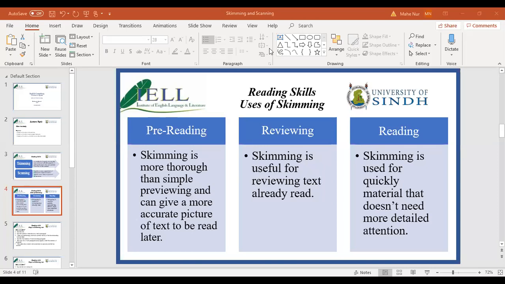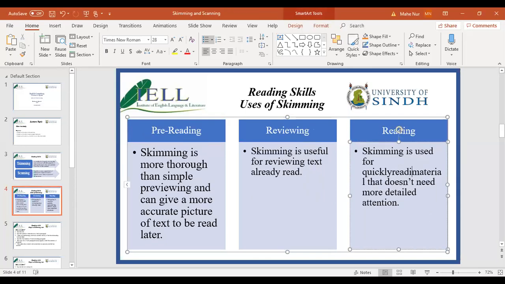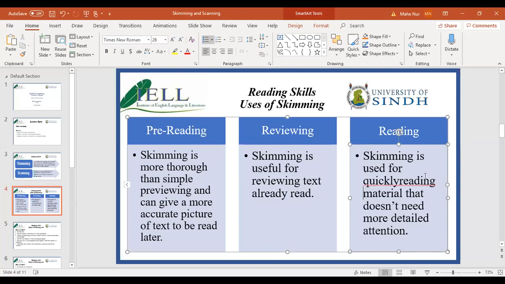Okay, there are three important areas where you can use skimming: pre-reading, reviewing, and reading. Skimming is used for quickly reading material that does not need more detailed attention. All right, so pre-reading, reviewing, and reading. Skimming can be helpful in all these areas.